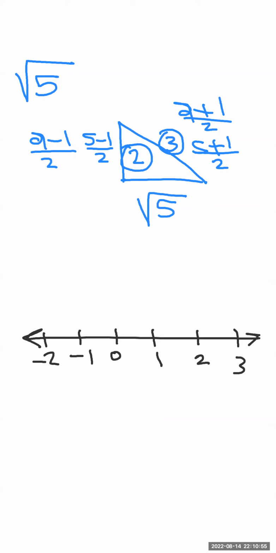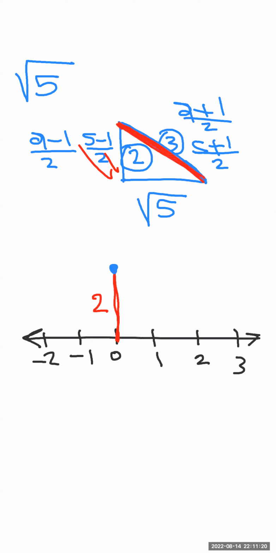Draw the height. What will be the length of the height? 2. Now from the point 0, draw one line. Its length is 2. Then from the end point of the height, open your compass with the length of the hypotenuse. What will be the length of the hypotenuse? 3.